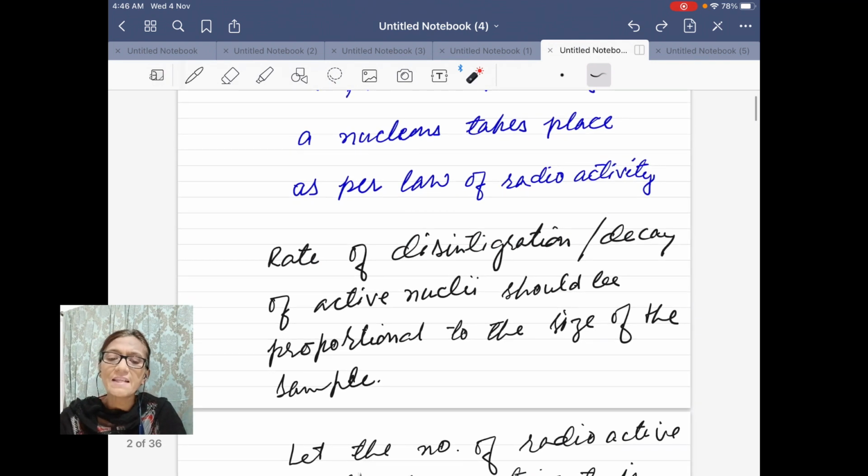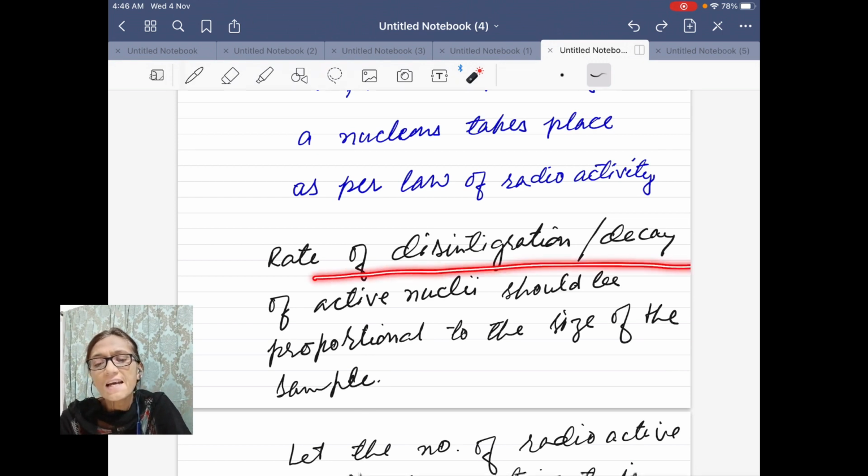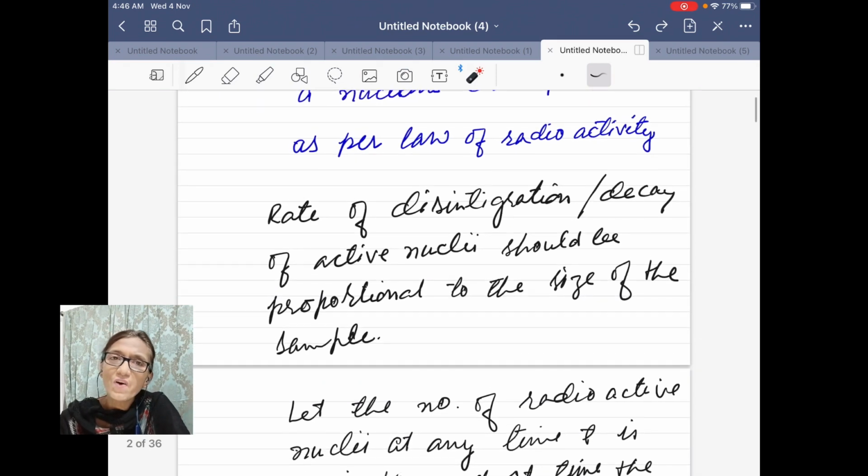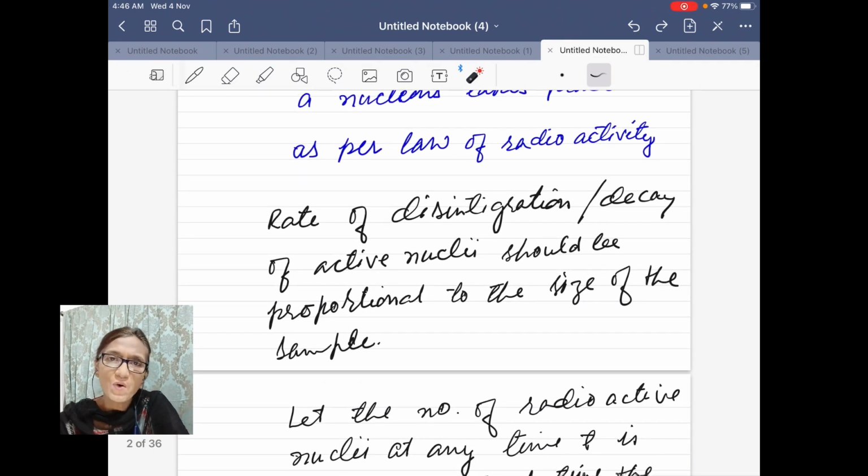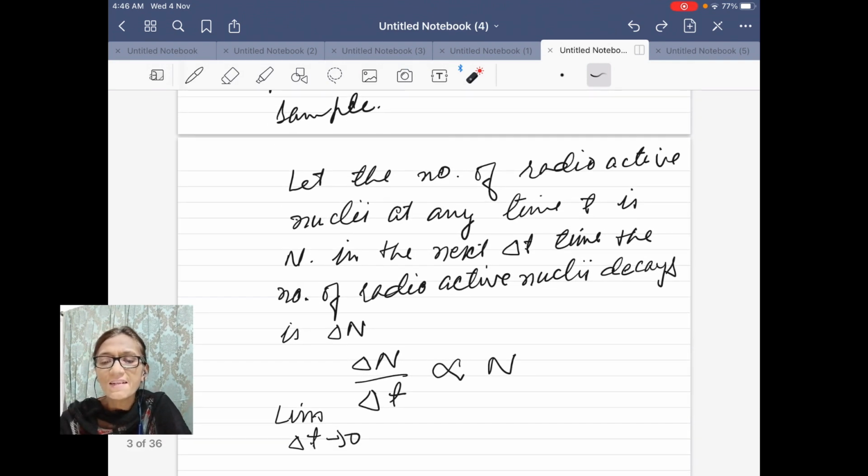A large decay occurs when there is a large number of nuclei, so it suggests that the rate of disintegration is proportional to the size of the sample.